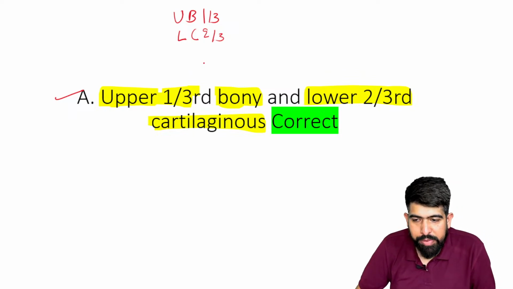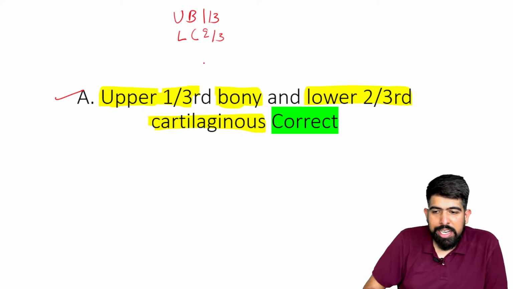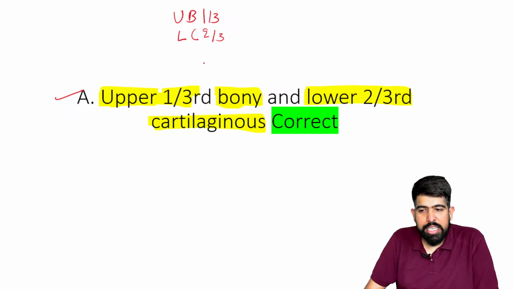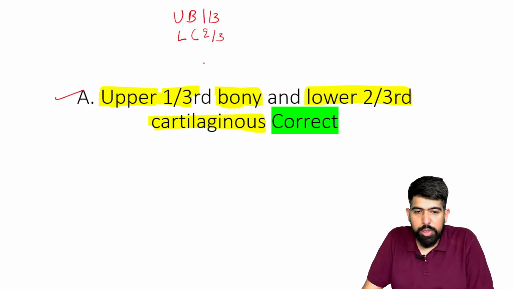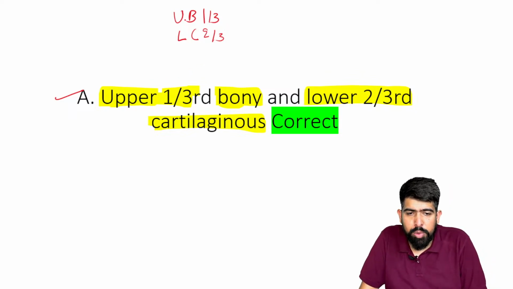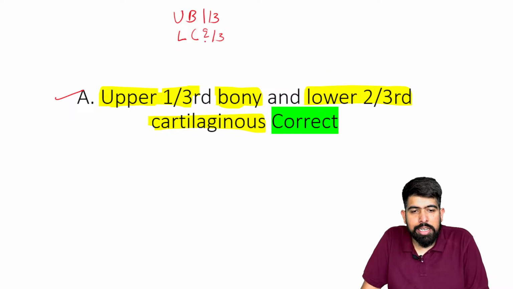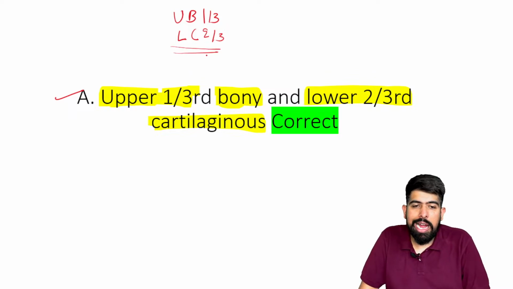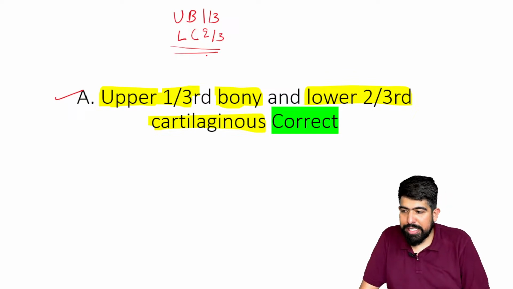Also, you can remember with the word bone. Like, bone itself has the "on", so that will be your trick to remember. You can remember "on" means the above. Or you can remember that the upper one is the bony, upper bony one third, and the lower cartilaginous two third. So I was remembering it like that, UB 1/3 and LC 2/3, right?